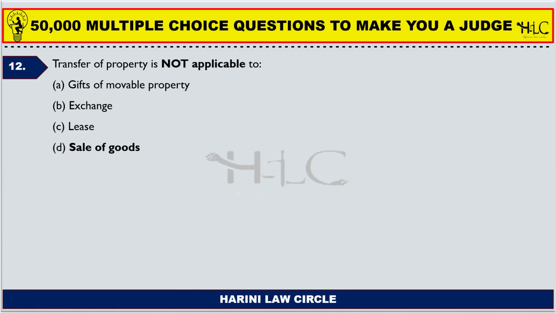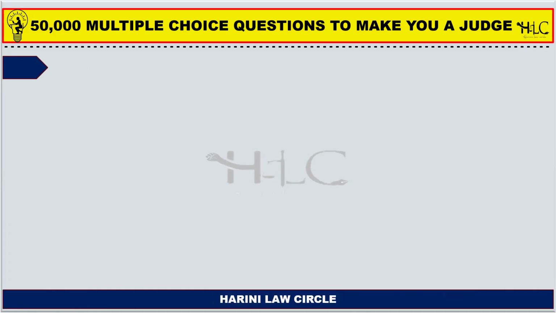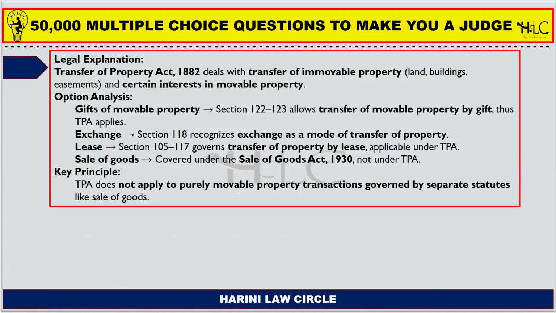So sale of a property through a transfer is applicable, but sale of goods are not applicable. They are covered under the Sale of Goods Act, not under the Transfer of Property Act.